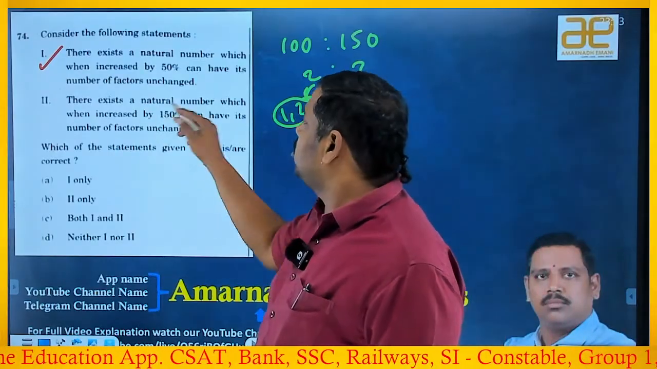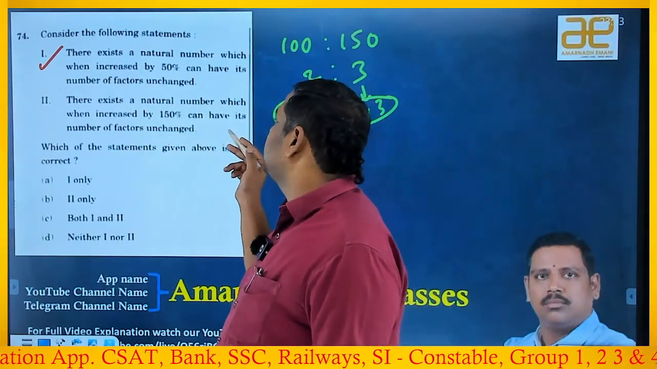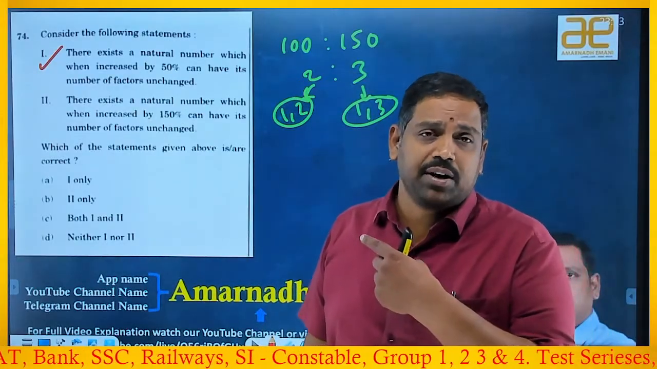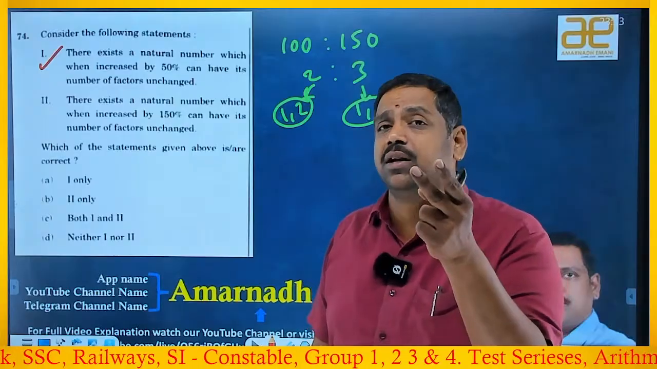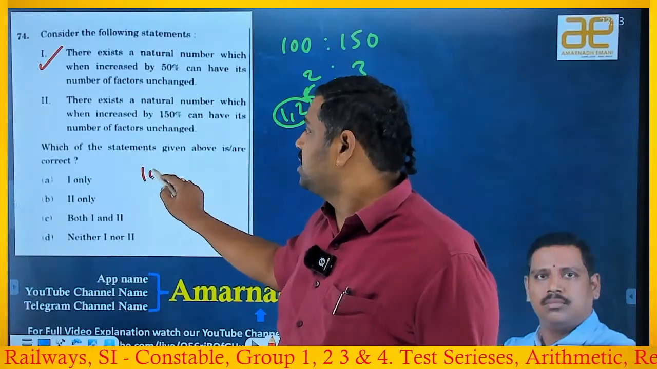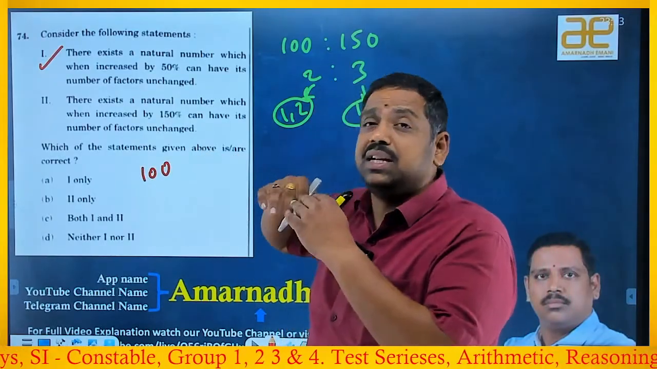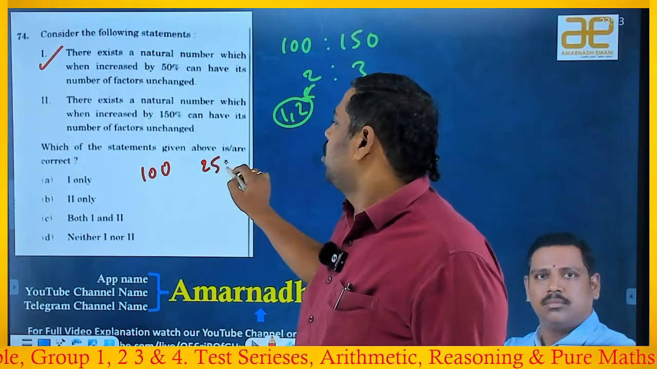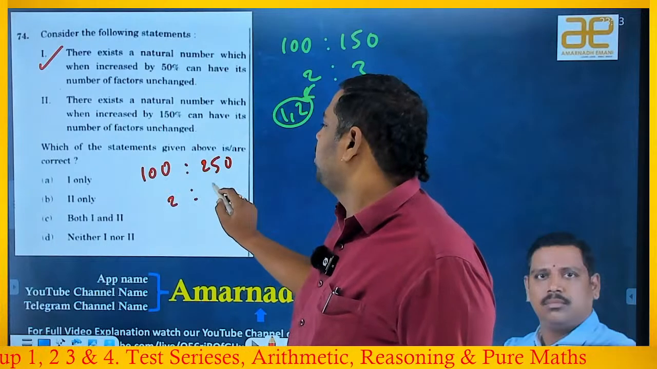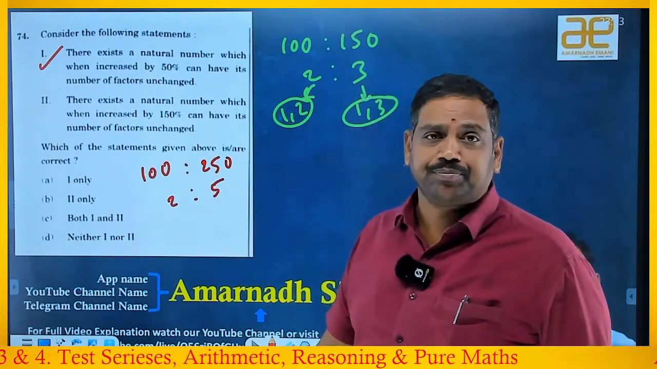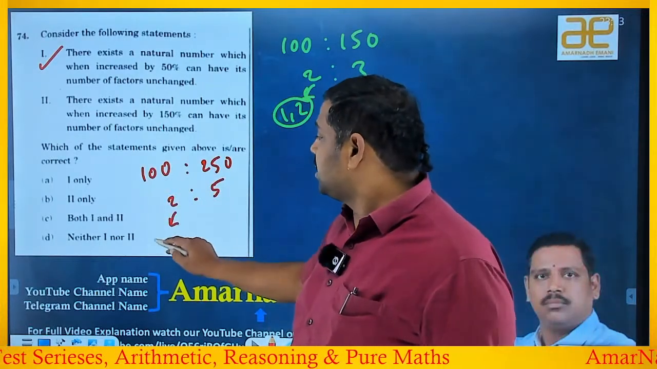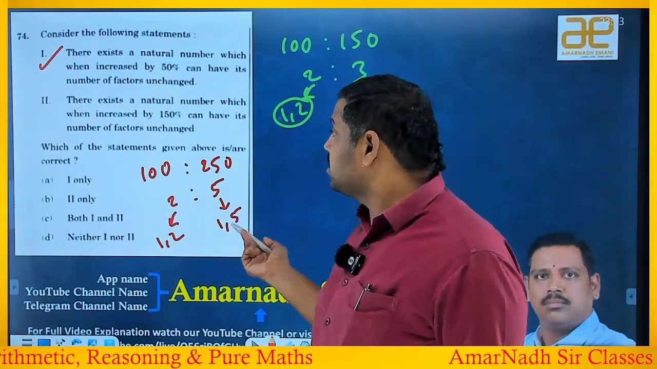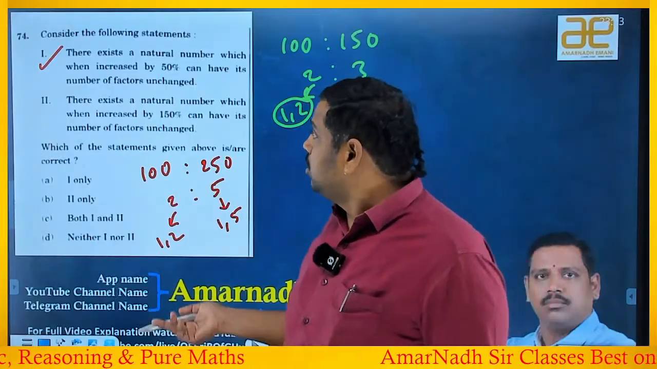There exists a natural number which, when increased by 150%, can have its number of factors unchanged. Earlier it was increased by 50%, right? Now it is increased by 150%. Means if initially the number is 100%, now 150% is added. 100 plus 150, 250%, right? Now the ratio is 2:5. The factors of 2 are 1 and 2, the factors of 5 are 1 and 5. So the number of factors is unchanged. That is what he is saying.